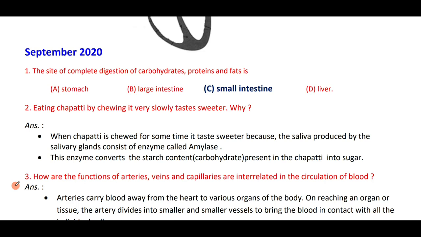Next question. Eating chapati by chewing it very slowly tastes sweeter, because when the chapati is chewed for some time, it tastes sweeter because the saliva produced by the salivary glands consists of an enzyme called amylase. This enzyme converts the starch present in the chapati into sugar, hence it tastes sweeter.